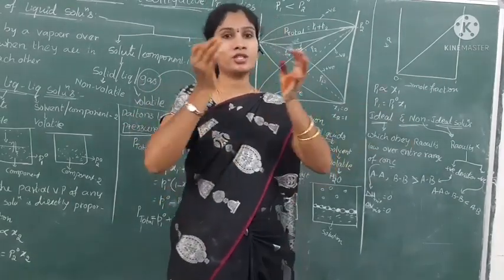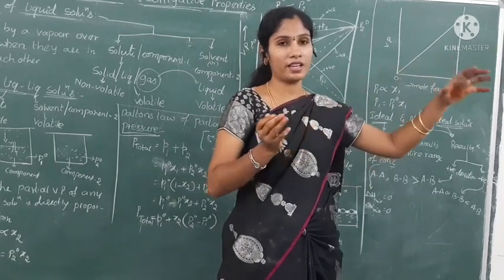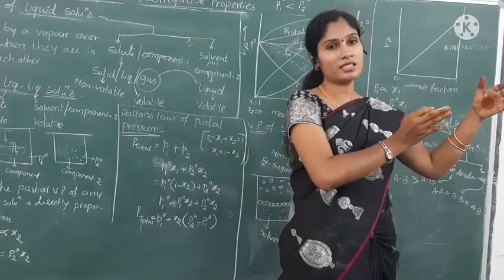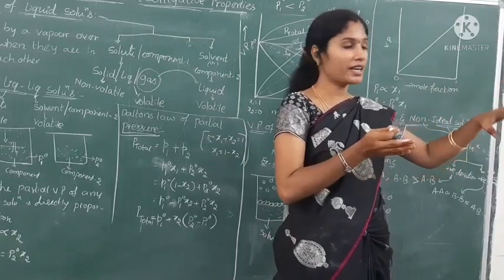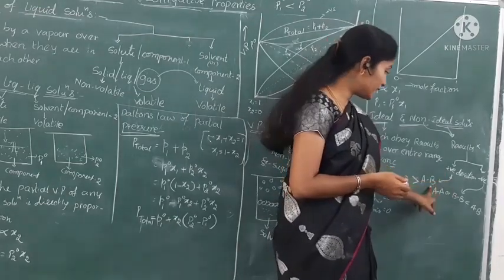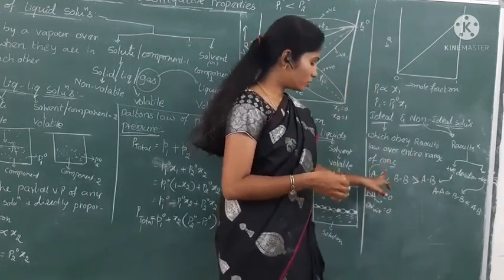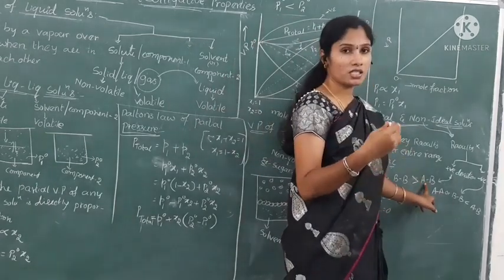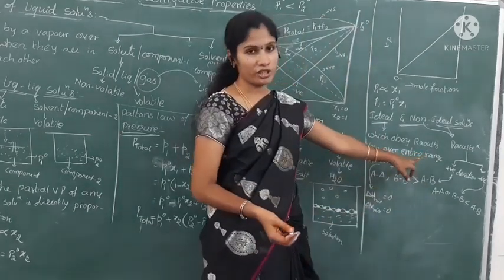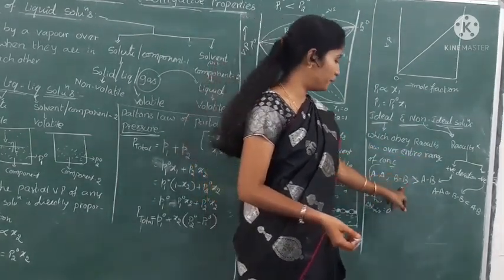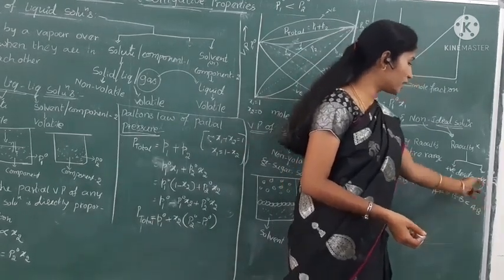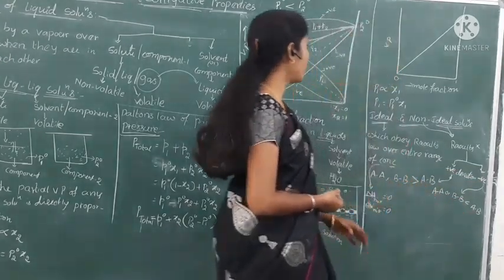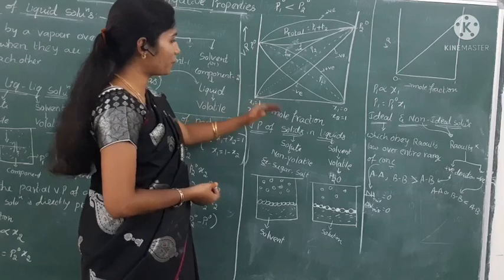Next, mix these two components, A and B, and we get a solution. Now observe the interactions of this solution which contains A and B. If the interactions of A-A or B-B are greater than the interactions of A-B, that shows positive deviation. If the interactions of A-A or B-B are less than the interactions of A-B, they show negative deviation from Raoult's law. Already we drew a graph between vapor pressure and mole fraction.